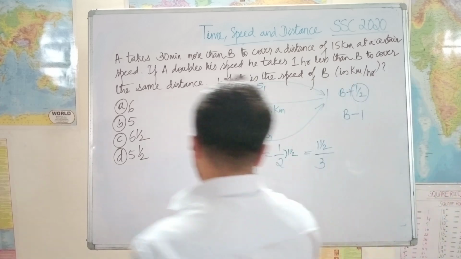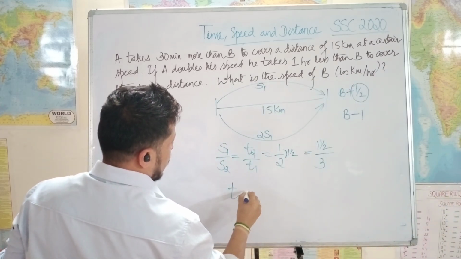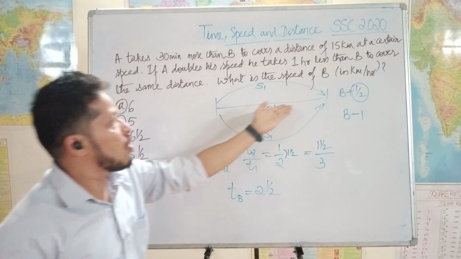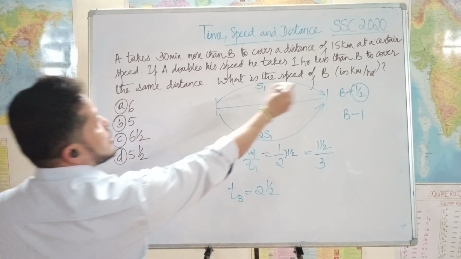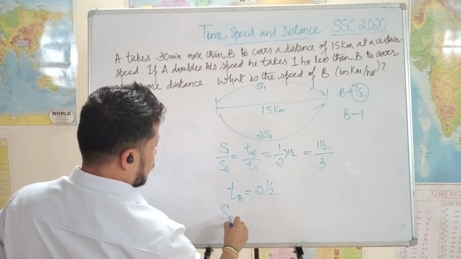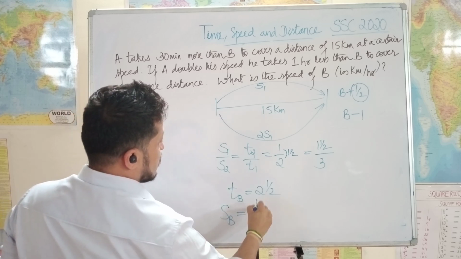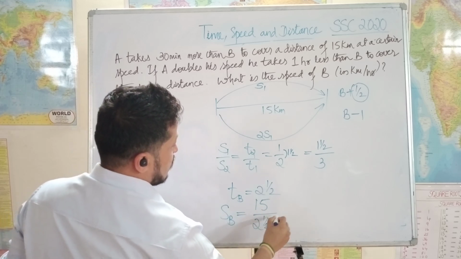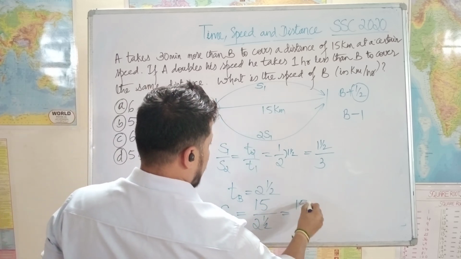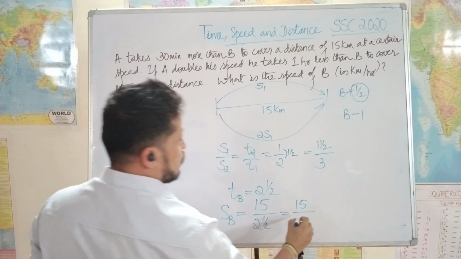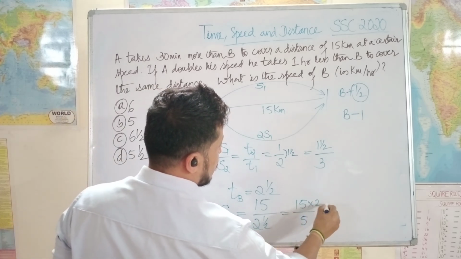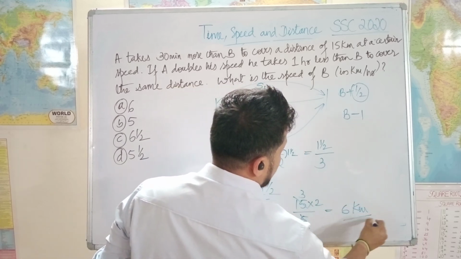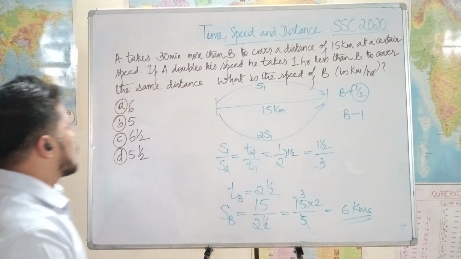Clear? The time taken by B is 2.5 hours to cover what distance? 15 kilometers. So now we need to know the speed of B. The speed of B is equal to distance, which is 15 kilometers, divided by time, 2.5, which means 15 divided by 2.5 is 5 by 2. So I write 5 here, and 2 I will take to the numerator. 5 1s are 5, 3s are equal to 6 kilometers. 6 kilometers is the right answer.